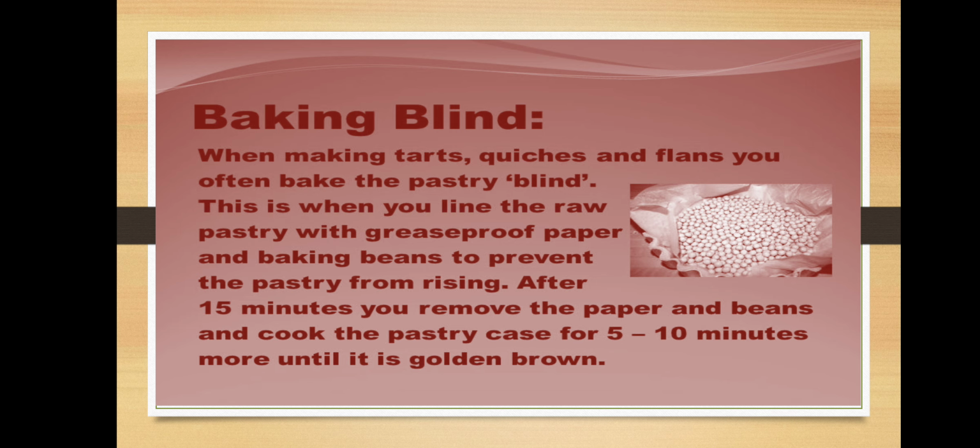Baking blind. When making tarts, quiches, and flans, you often bake the pastry blind. This is when you line the raw pastry with greaseproof paper and baking beans to prevent the pastry from rising. After 15 minutes, you remove the paper and beans and cook the pastry case for 5 to 10 minutes more until it's golden brown.